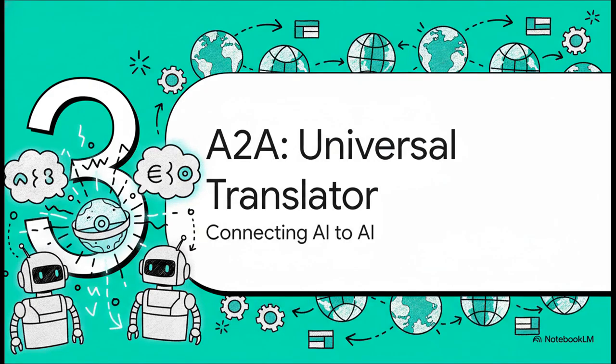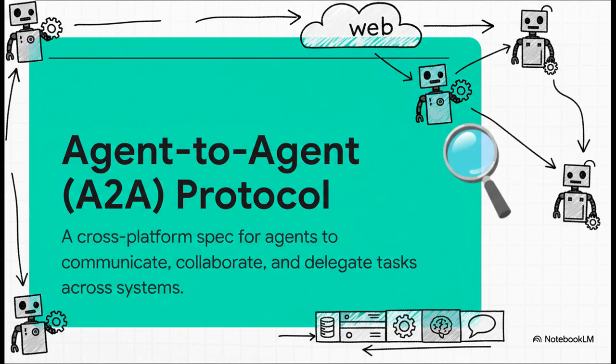All right, so MCP connects an agent to tools. Got it. But what about connecting an agent to another agent? Well, for that, we need our second protocol, A2A. For this one, think of a universal translator at the UN. It lets agents from different countries or different companies understand each other perfectly. This one, A2A, comes from Google, and its focus is all about what they call horizontal interoperability. It's not about hooking into a database. It's about letting all these different agents, built by totally different people, talk and work together across the web.